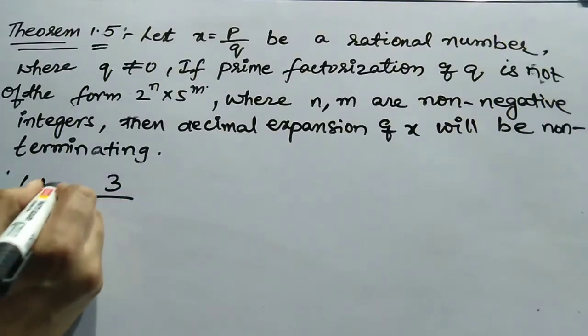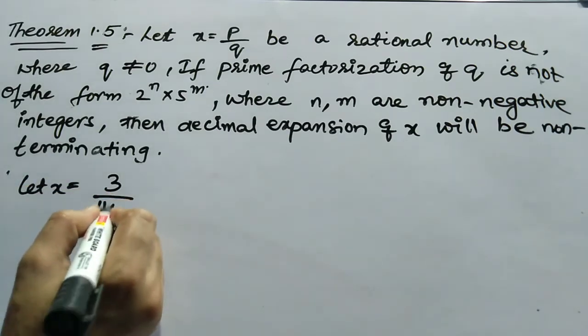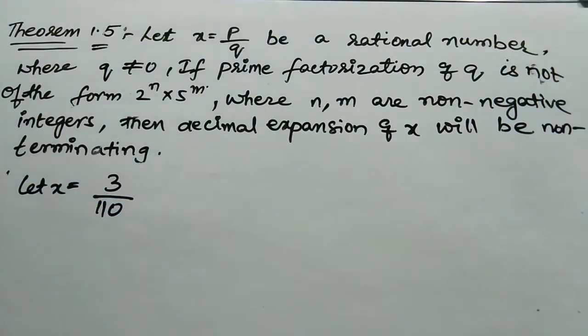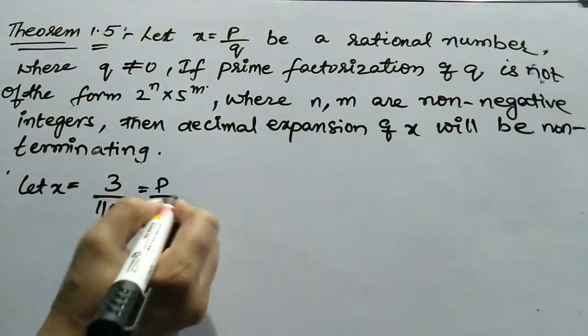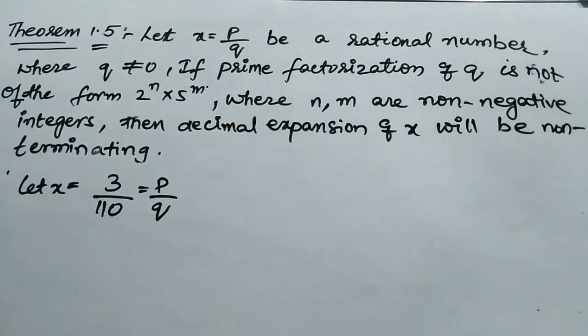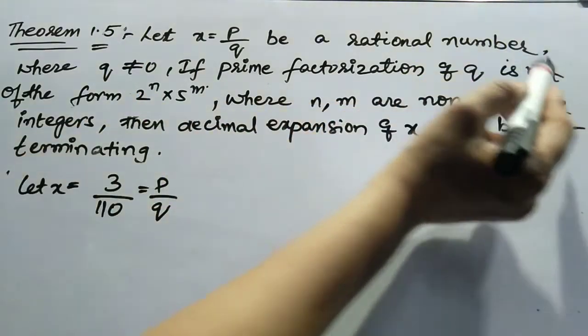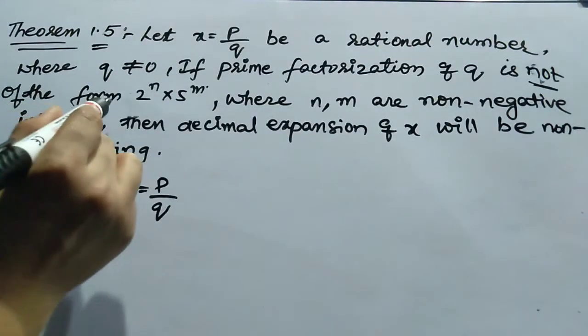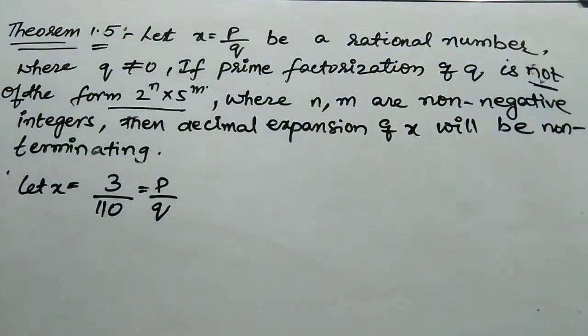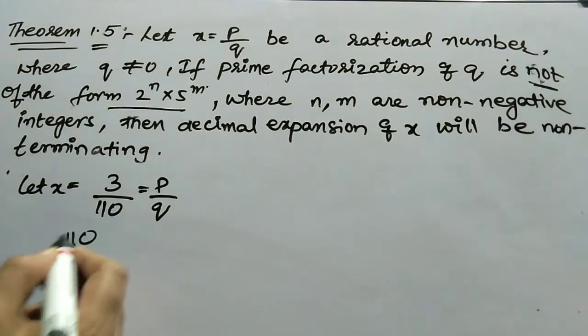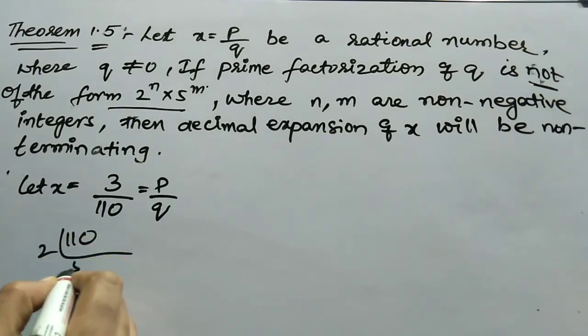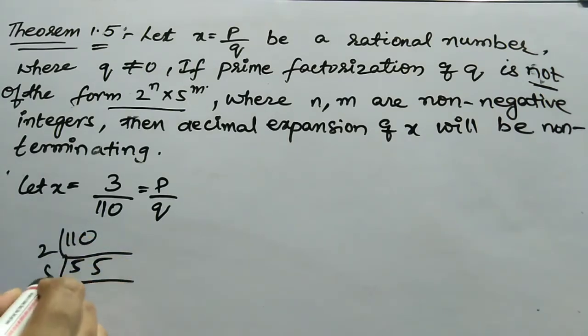Okay, this is our number. Let x equal to 3 by 110. It is in the form of p by q and q is not equal to 0. If the prime factorization of q is not of the form 2 to the power of n and 5 to the power of m, just find out the factors of q. 2 fives are 10, 5 ones are 5.